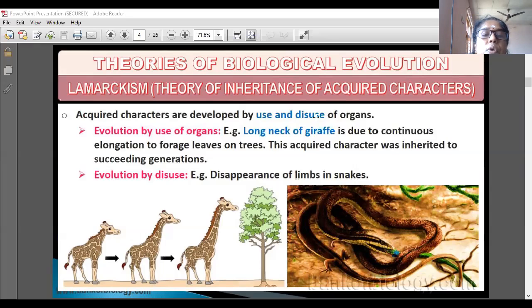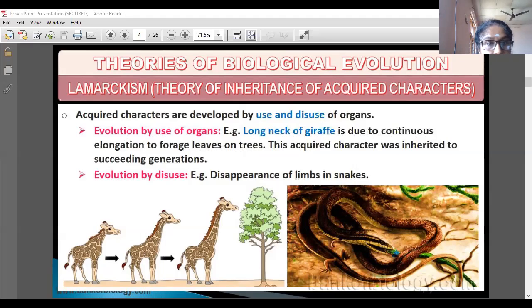Evolution by use of organs, for example, the long neck of giraffe is due to continuous elongation to forage leaves on trees. According to Lamarck, the first giraffe was not having that much long neck.